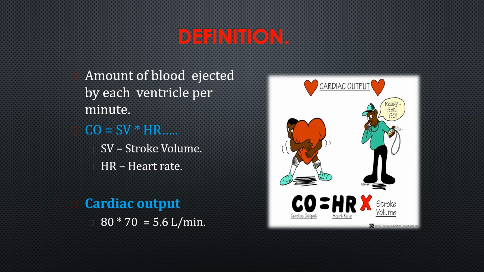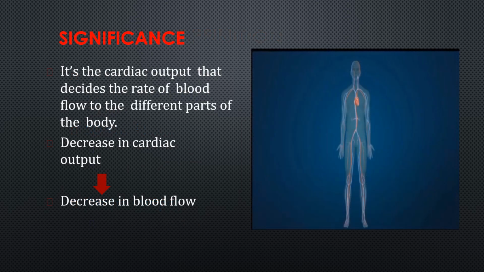If we take this formula into calculation, 80 multiplied by 70 is equal to 5.6 liters per minute. So this is the normal cardiac output. The cardiac output by each ventricle is 5 to 6 liters per minute, and it is the same for both ventricles. Each ventricle pumps 5 to 6 liters of blood into the circulation per minute. This is made possible because the two ventricles are connected in series.